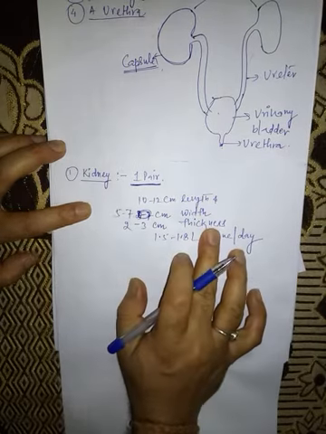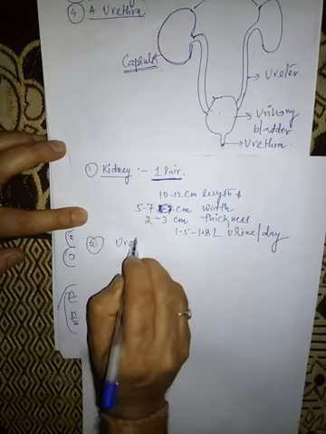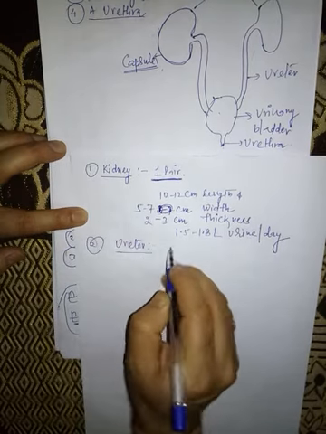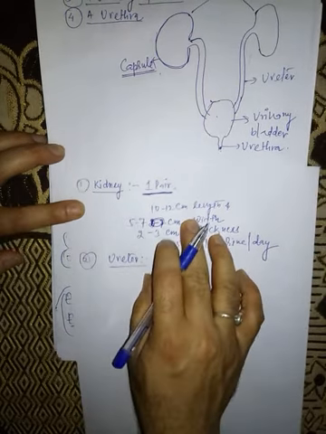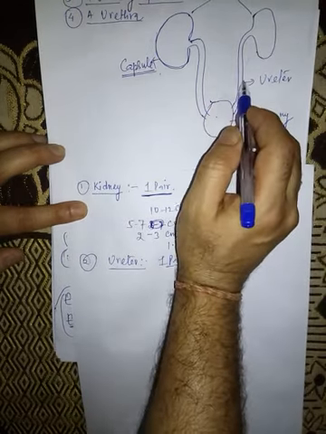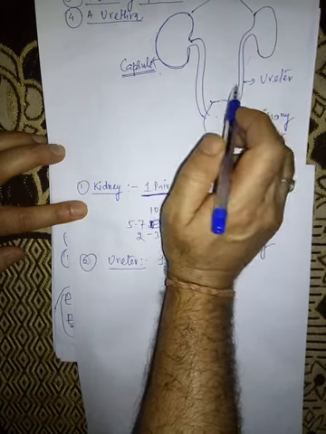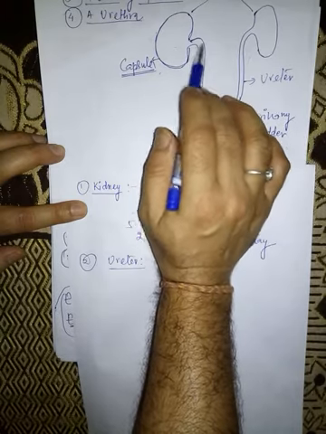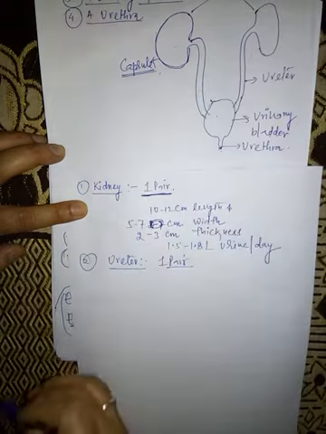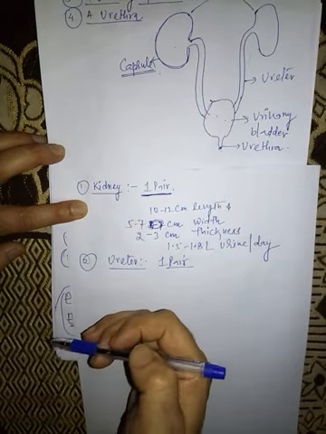Okay, next, ureter. One pair of ureters is present on both sides of the vertebral column. Each ureter collects the urine from each kidney and transfers this urine into the urinary bladder.